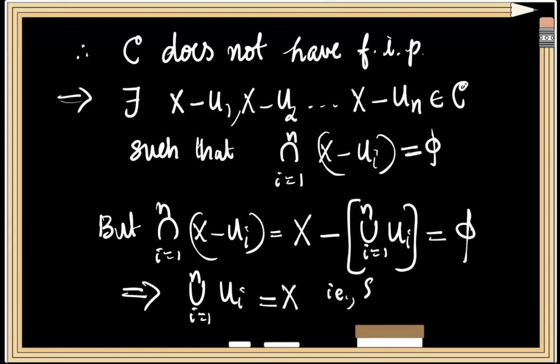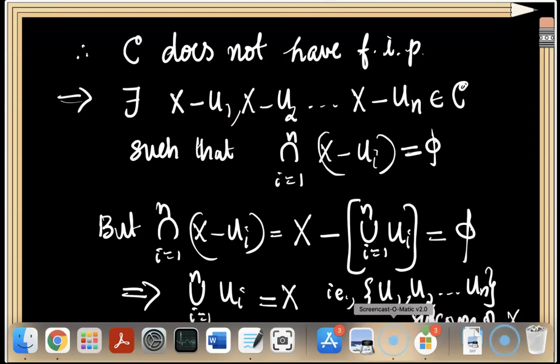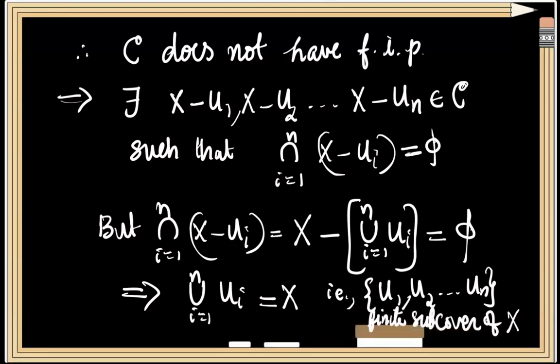That is, we have obtained that the collection U1, U2, up to Un is a cover of the space X, and we can see that this is in fact a subfamily of the open cover U, and hence a finite subcover of the cover U. Thus we have proved that every open cover will have a finite subcover, and hence we can conclude that the space is compact.